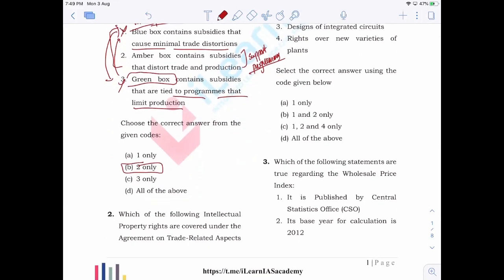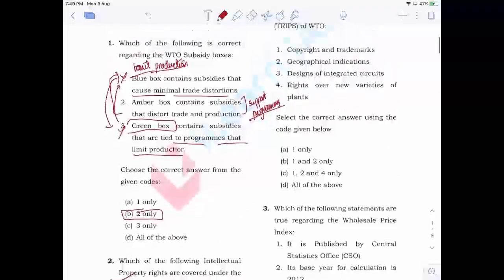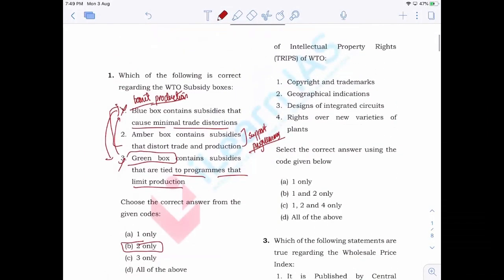Next is related to that of IPR. Which among the following intellectual property rights are actually covered under the agreement on TRIPS? Copyright and trademarks, yes. Geographical indications, yes. Designs of integrated circuits, yes. Rights over new varieties of plant. This is one area some can have some doubt. This is also included. Clear? Now, apart from that, this is a kind of question that UPSC may ask for prelims. So do check these type of questions.